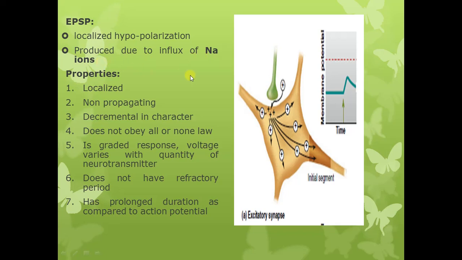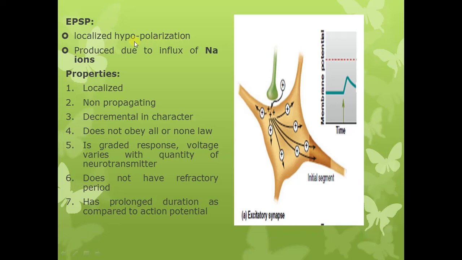That is, the release of the neurotransmitter from the presynaptic terminal causes the opening of the sodium channels in the postsynaptic membrane, and there is influx of sodium ions into the postsynaptic neuron, and this produces hypopolarization. So it is excitatory postsynaptic potential.